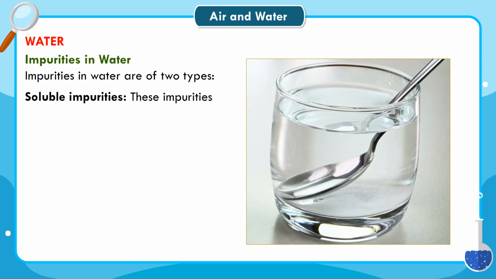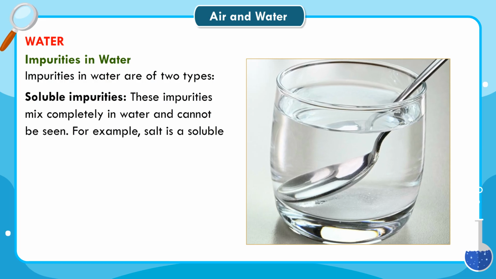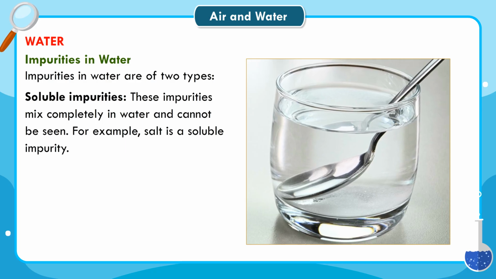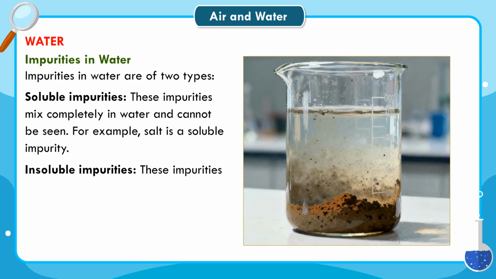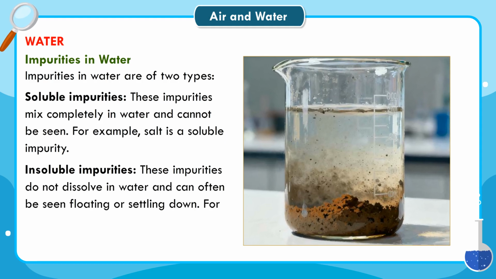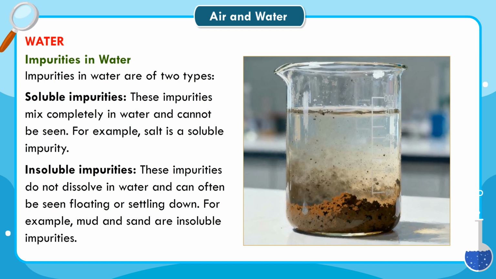Soluble impurities. These impurities mix completely in water and cannot be seen. For example, salt is a soluble impurity. Insoluble impurities. These impurities do not dissolve in water and can often be seen floating or settling down. For example, mud and sand are insoluble impurities.